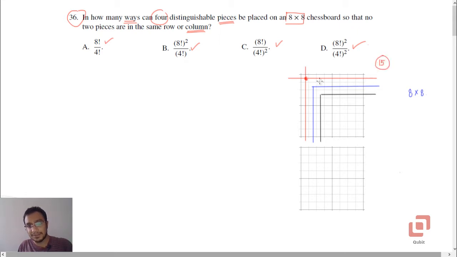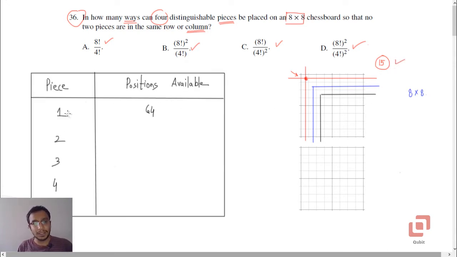Why 15? Because in the column in which that piece is placed there are 8 positions, and out of those 8, one is the position in which the piece itself is sitting. The same applies to the row, so there are 7 plus 7, 14, plus that position, so that makes it 15. So the positions available for the first piece are 64.